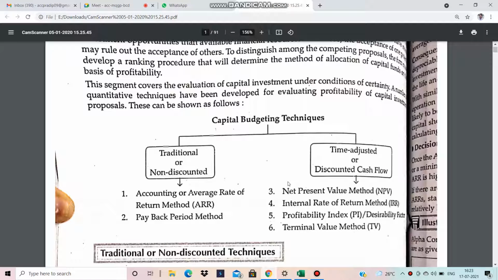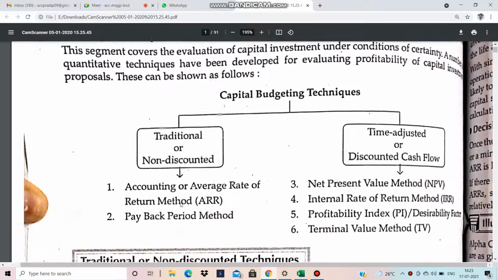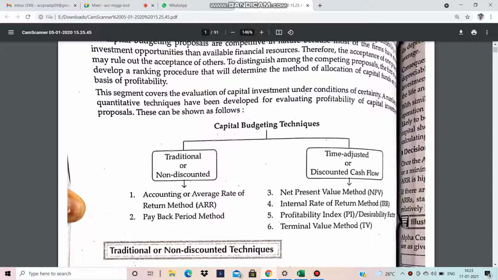Now student, today we will start capital budgeting. It is part of FM, financial management, the last chapter, capital budgeting, and very important.